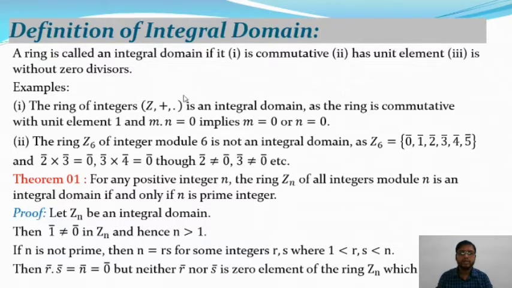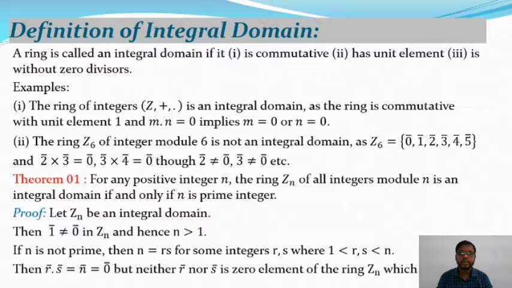So in multiplication, (Z, ·) is commutative. That means if there exist two elements, say 1 and 2, belonging to Z, then 1 into 2 is equal to 2 into 1, as well as 2 into 3 is equal to 3 into 2. So for all a, b belonging to Z, a dot b is equal to b dot a. So (Z, ·) is commutative.